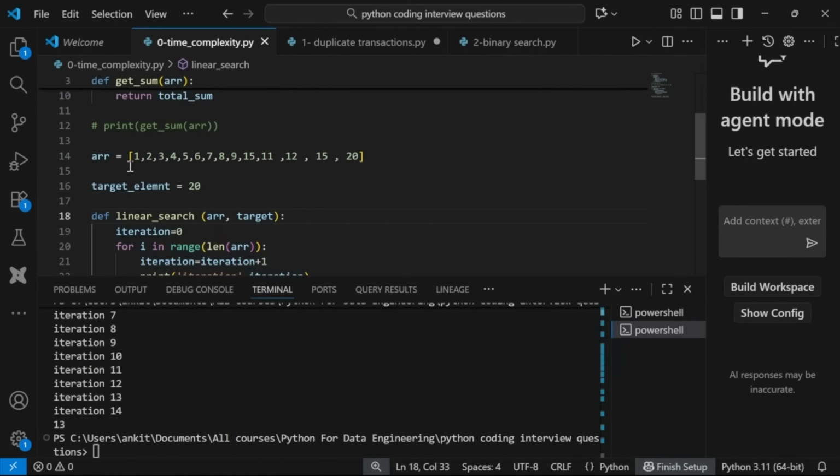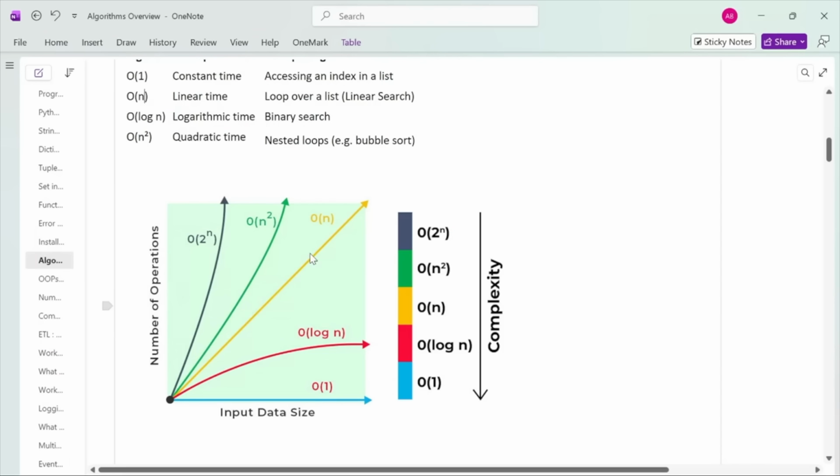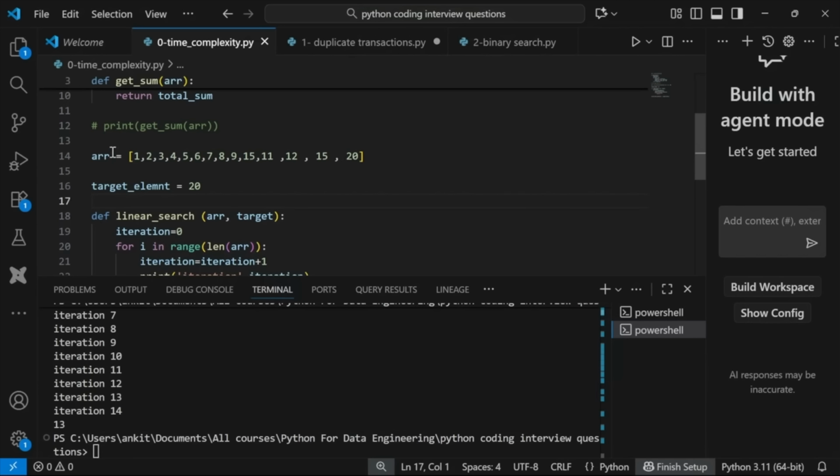In best case, it will be O(1), right? Because maybe every time you find the first element, right? Someone is searching 1, right? You will get it in the first iteration itself. But you have to consider the worst time complexity, and in this case, it will be O(n), right? So this comes into the category of linear search, that we are searching an element linearly, right? Linear means first element, then we check second element, then third, then fourth, then fifth, then sixth, and so on, right? So this is your linear search.